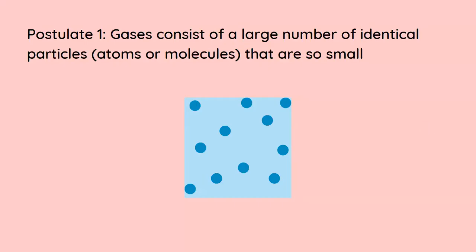The first one is: gases consist of a large number of identical particles, atoms or molecules, that are so small. Obviously molecules or atoms are very small, and gases consist of a large number of such particles. This is basically in accordance with the molecular theory of matter.